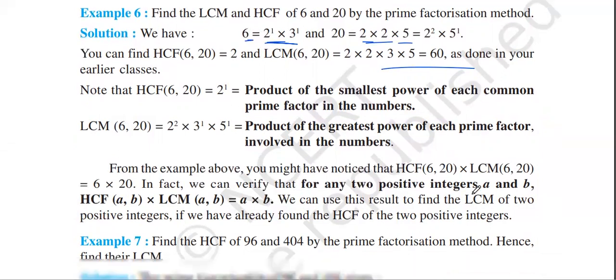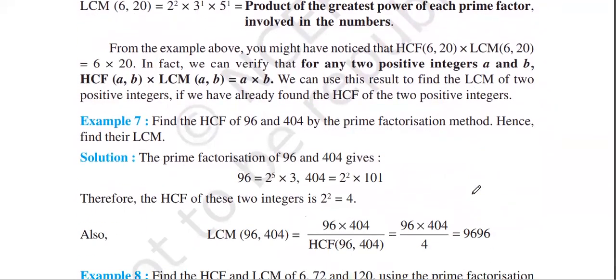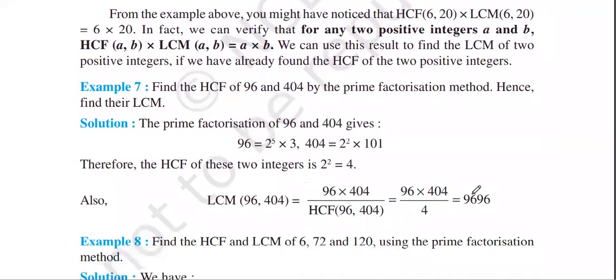Next question, find the HCF of 96 and 404 by prime factorization method, and hence find the LCM. So prime factorization method for 96 and 404 gives us 96 can be written as 2 to the power of 5 into 3. 404 can be written as 2 to the power of 2 into 101.